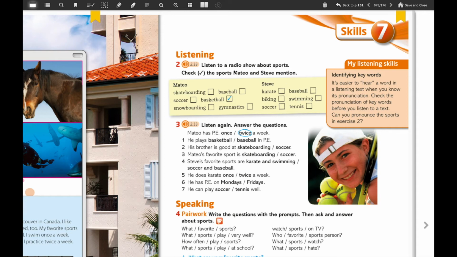So, what is the instruction of exercise 2? Listen to a radio show about sports. Check with a tick the sports Mateo and Steve mention. That is the first thing that you have to do, okay? You're going to put a tick next to the sports that Mateo and Steve mention.